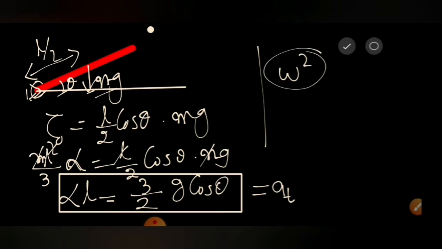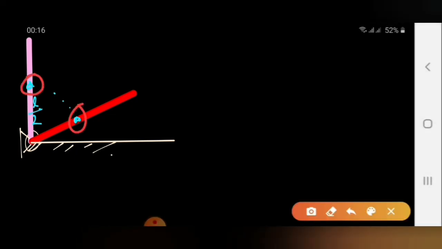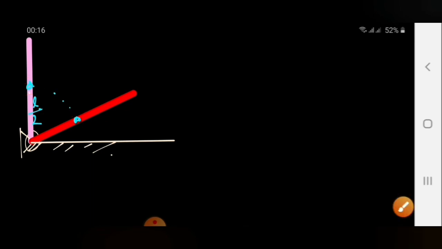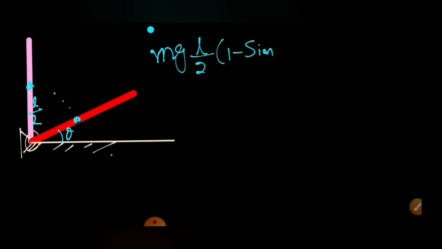To calculate omega square, we will apply the work energy theorem. The center of gravity was here and has fallen from this point to this point, so gravity has done work. I write the work energy theorem: the work done equals mg into L by 2, and this angle is theta, so L by 2 into (1 minus sine theta), because already it was L by 2 height, and right now it is L by 2 sine theta height. This is the work done by gravity, which equals the change in kinetic energy of the system.